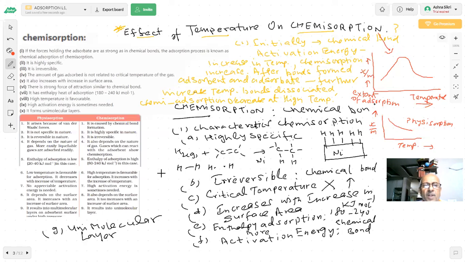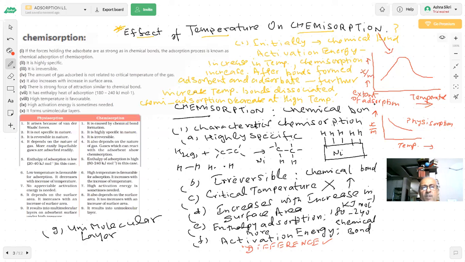All right, students, the question which was given is: give differences between physisorption and chemisorption. This is the next question which they gave in the exam, students. What is the difference between physisorption and chemisorption? They are asking for the difference between physisorption and chemisorption.